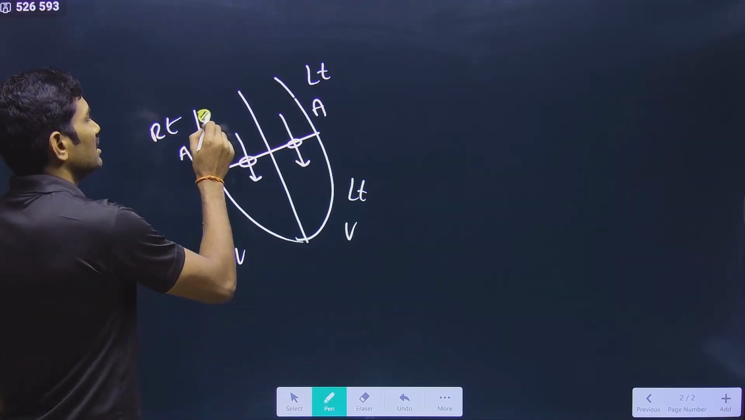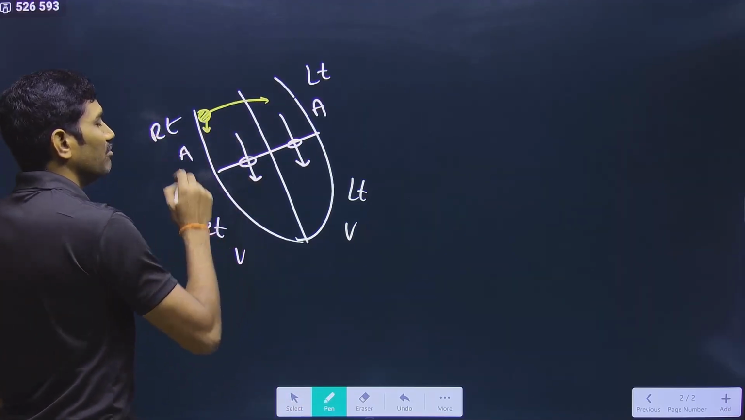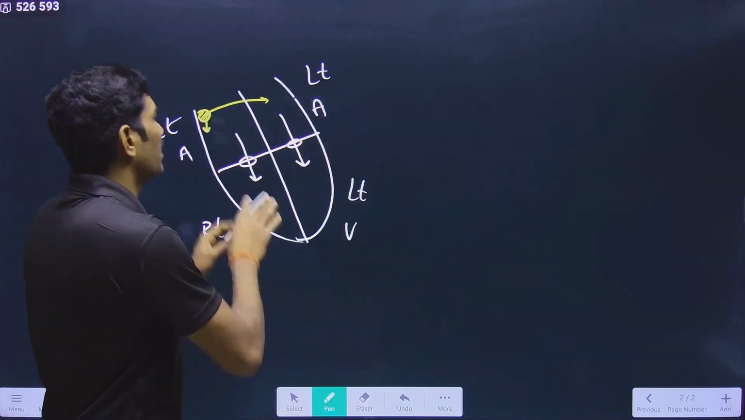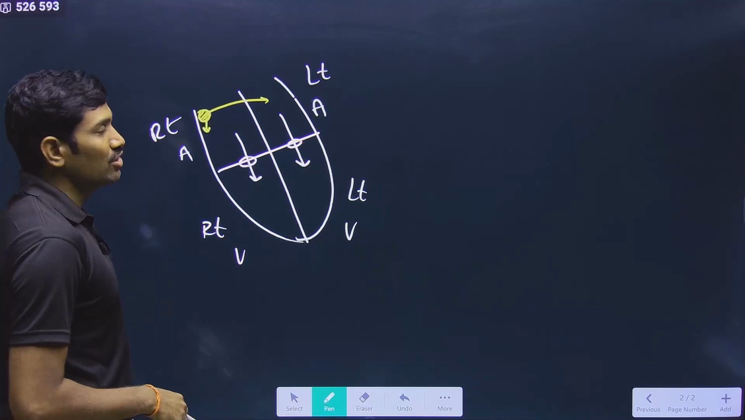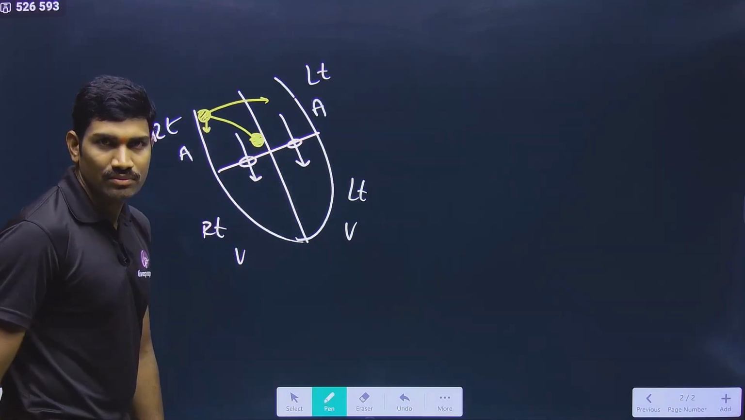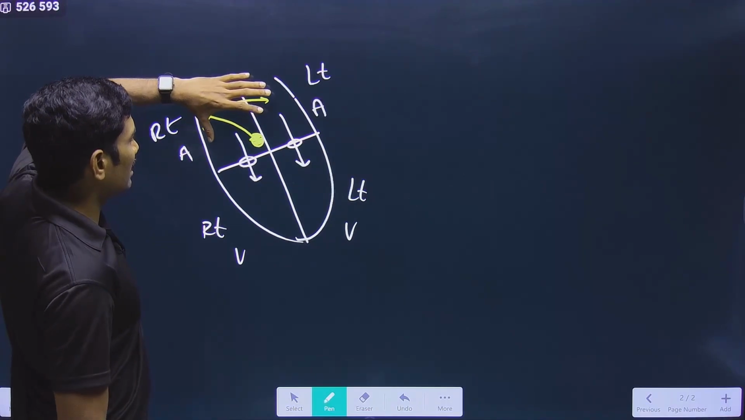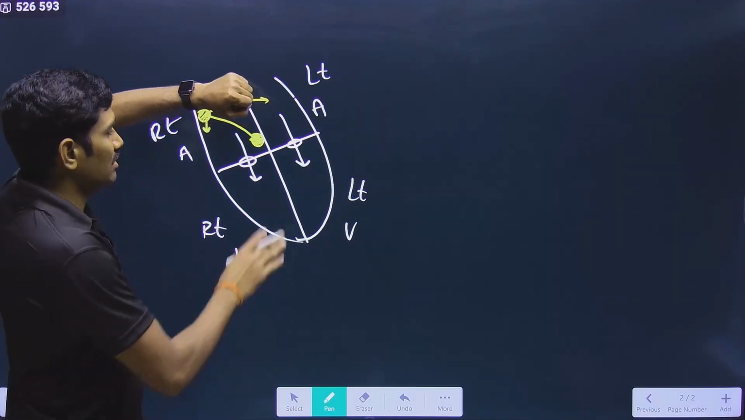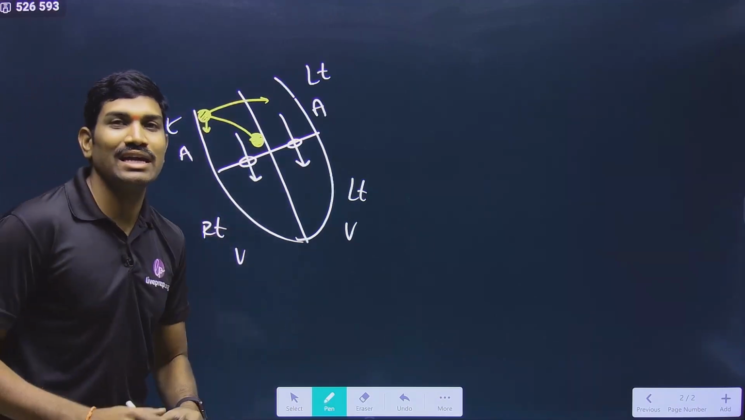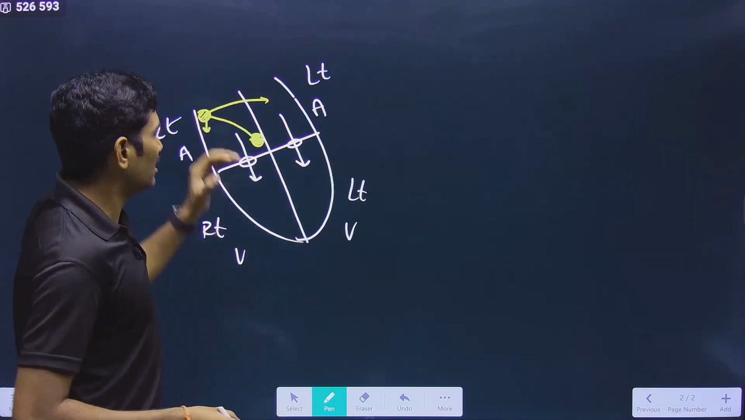From the SA node, the wave of contraction, also called the action potential, is passing through both the atria. And at the same time, it is also passing to the AV node. Yes or no? And during this time, what happens? Atria are undergoing contraction, but ventricles are still in relaxation. This contraction of atria is called atrial systole. Yes or no? Atrial systole.